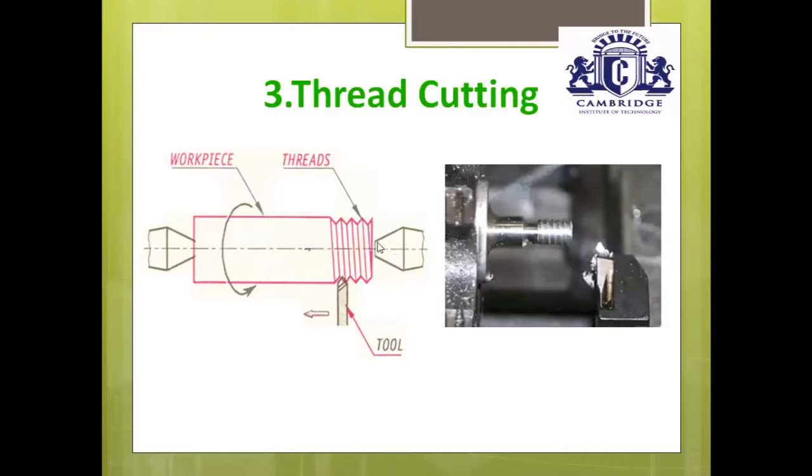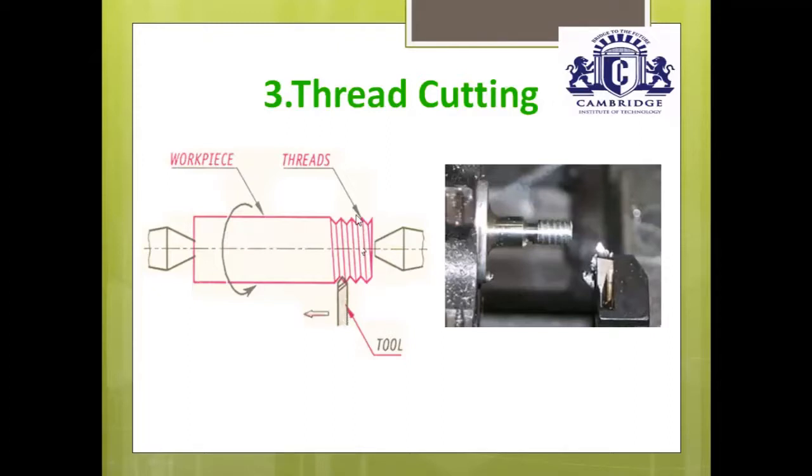Once I have placed the workpiece, set the pitch, and adjusted the speed to either 180 or 200 RPM, switch on the machine. The workpiece is then continuously rotating at the set RPM.